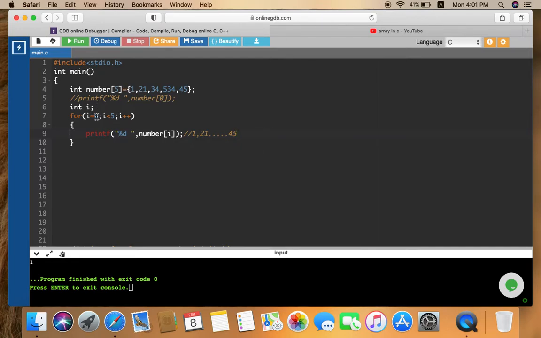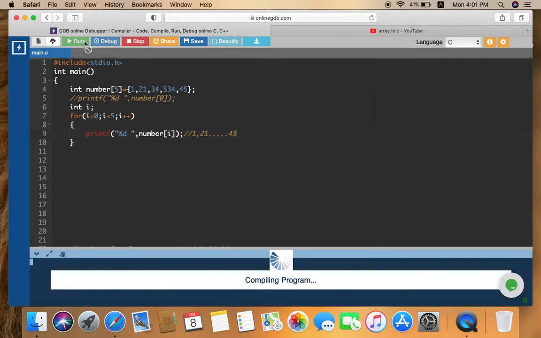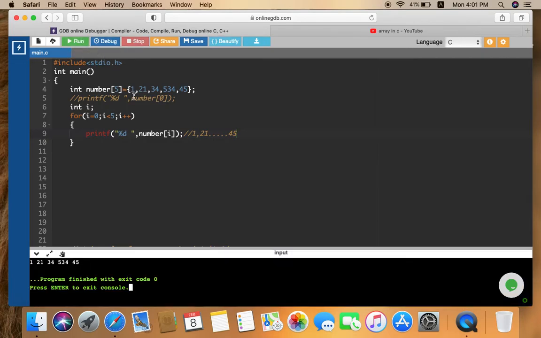When the value of i becomes 5, this condition is false and the compiler comes out of the loop, and your whole array is covered by this loop. If you run the code, you will get the output as 1, 21, 34 and 5, 34 and 45, as you see here. Okay, now move to some advanced level.